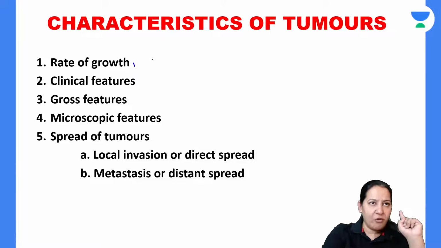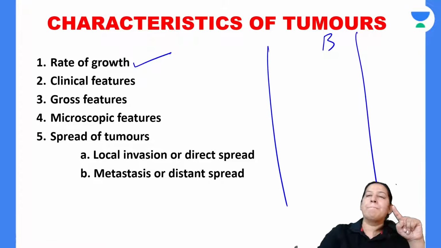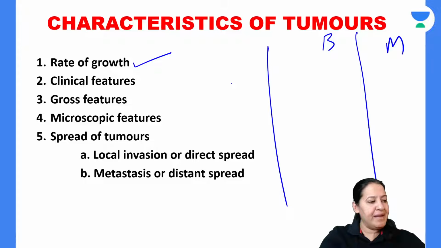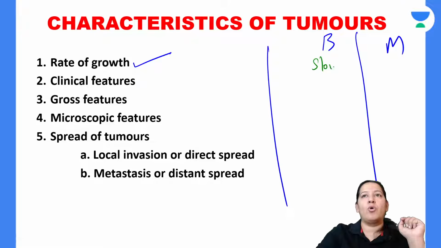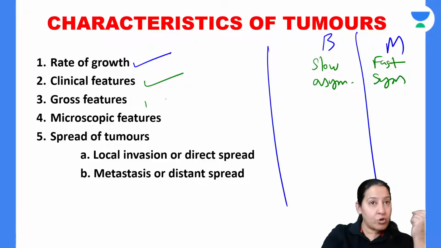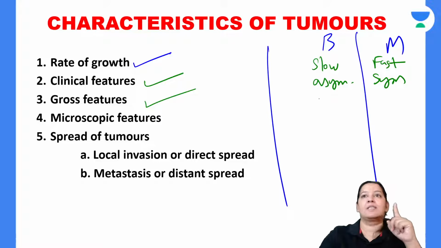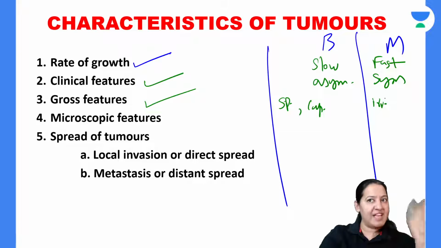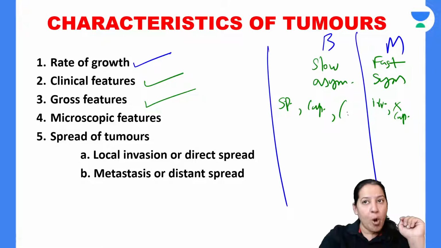Now we have seen the rate of growth. So benign versus malignant tumor. That is our topic, right? In benign versus malignant tumor, we have already seen the rate of growth. These are slow growing. These are fast growing. Based on clinical features, we have already seen these are asymptomatic. These are symptomatic. Based on gross features, these are spherical. These are irregular. These are covered with a capsule. Encapsulated, well circumscribed. These are non-covered with a capsule, non-capsulated. These compress the surrounding tissue. And these invade the surrounding tissue.